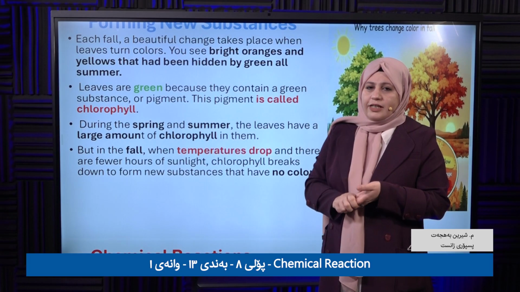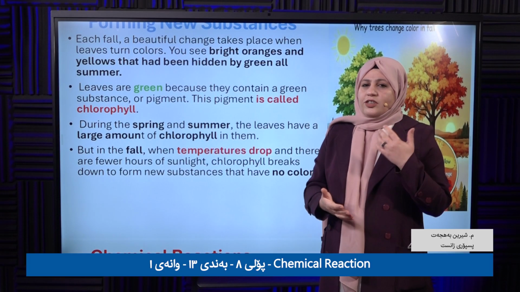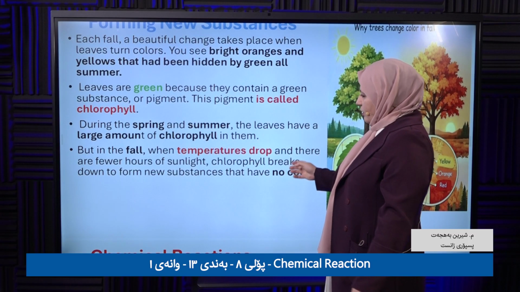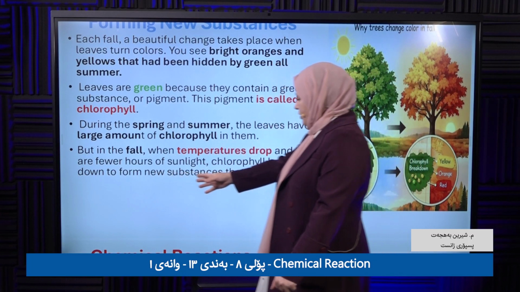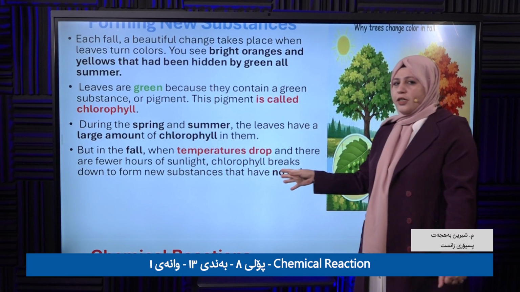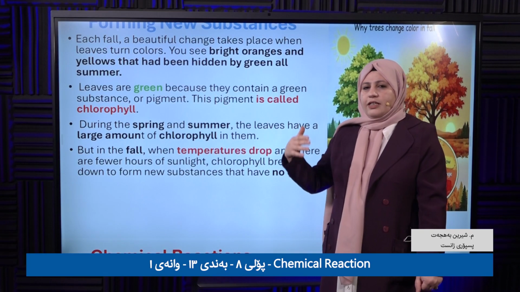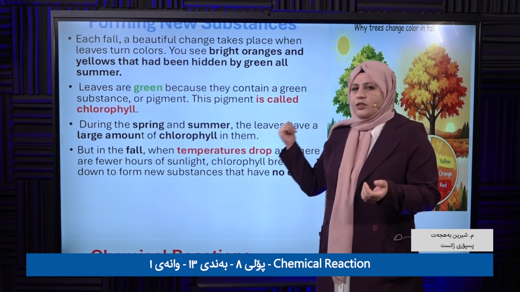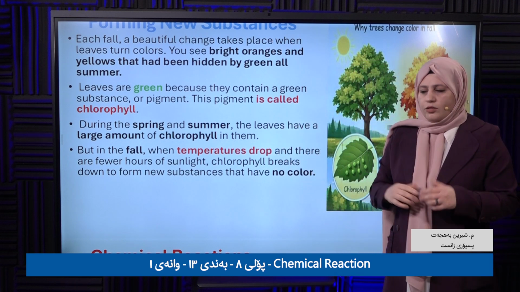When it breaks down, that means a chemical reaction is taking place. So the chlorophyll breaks down to form a new substance that has no color, and the original color of the leaves starts to appear, which is red and yellow or orange.